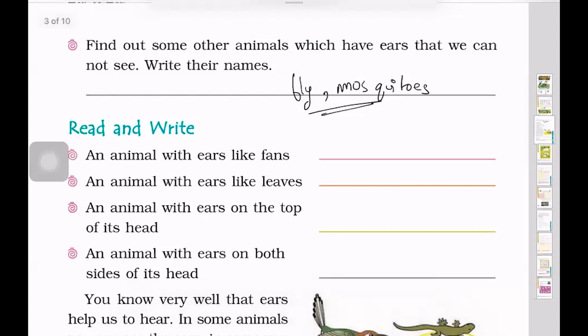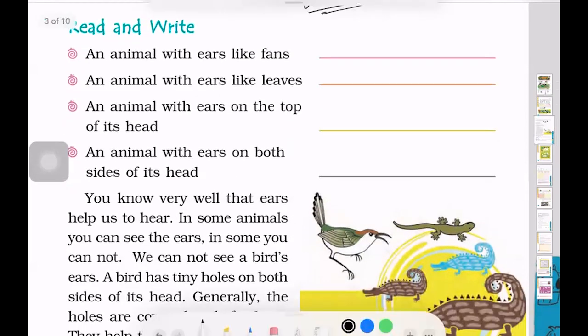So we need to answer the following questions. An animal with ears like fans. This one is very easy. It's an elephant.